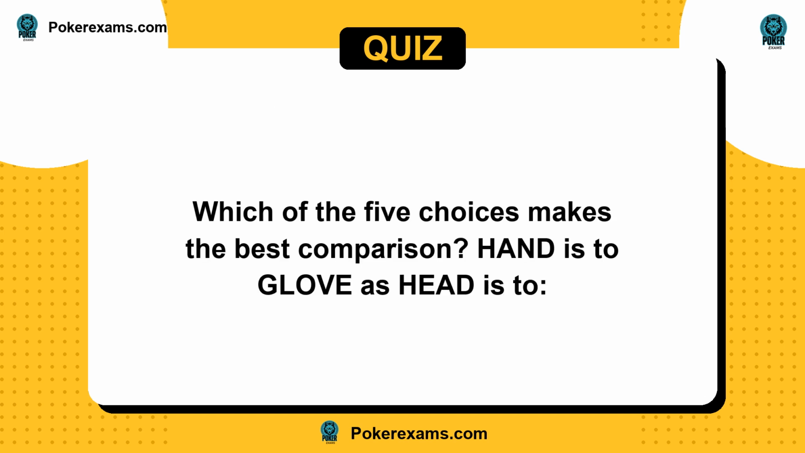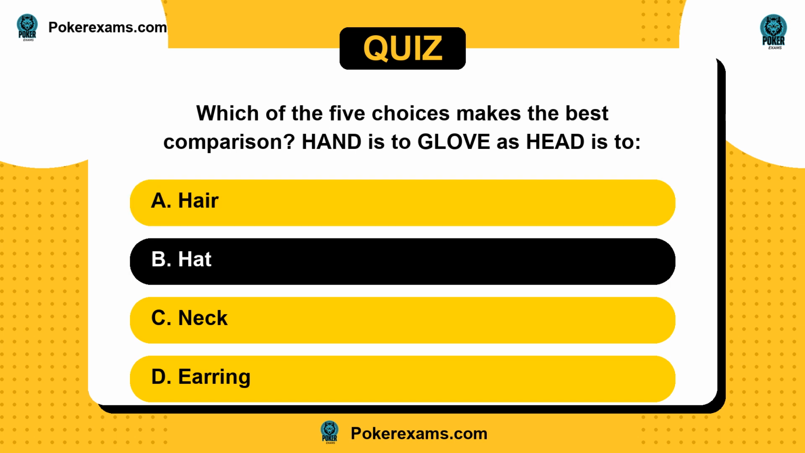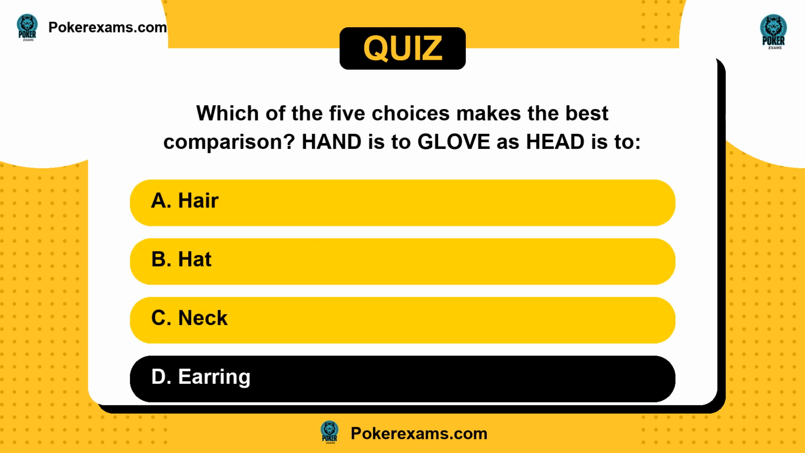Next question. Which of the 5 choices makes the best comparison? Hand is to glove as head is to. Is it A, hair, or B, hat, C, neck, or D, earring?